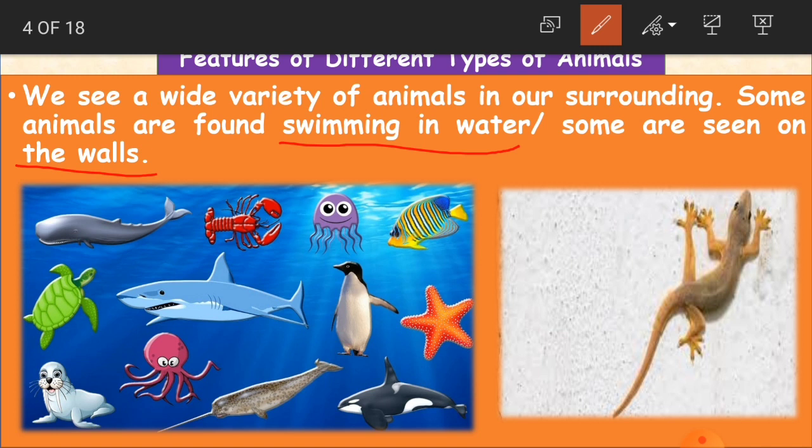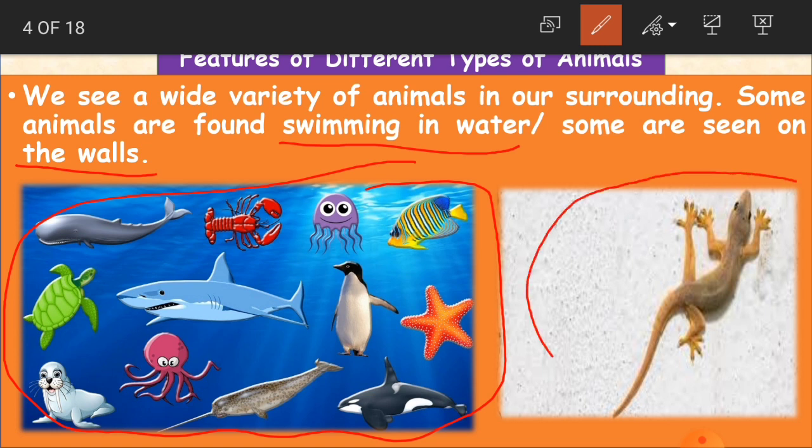So here in the picture, children, are you able to observe? So where are these animals? They are in the water. This blue area is the water here. And these animals are called as aquatic animals. The animals which live in water are called as aquatic animals. And now how are they able to live here? Through swimming in water. Okay, we can find them in water and they can also swim in water, and some are seen on the wall.